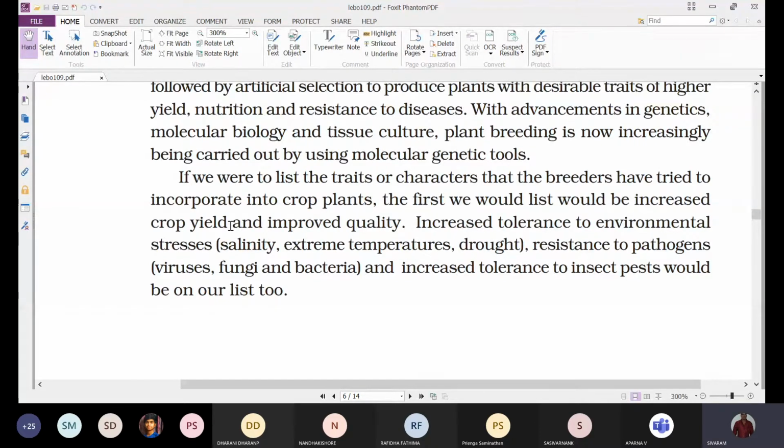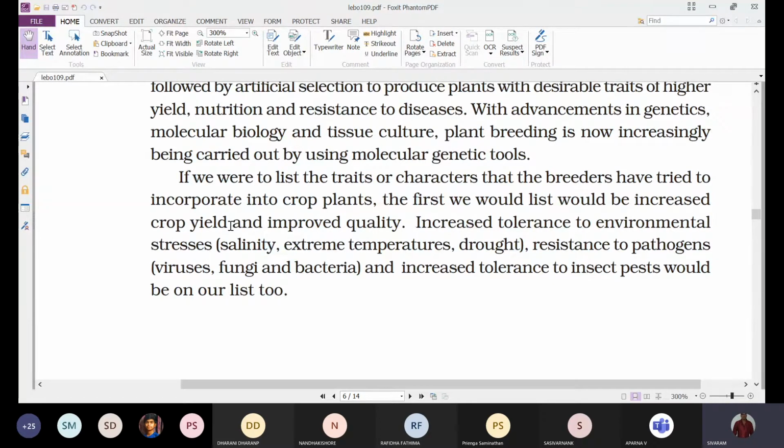That means whatever nutrients we are obtaining, it may be the proteins or carbohydrates or fats or vitamins or a specific mineral, that component we try to improve further. For example, if a crop has more proteins, we are still improving the protein content further in that food product.